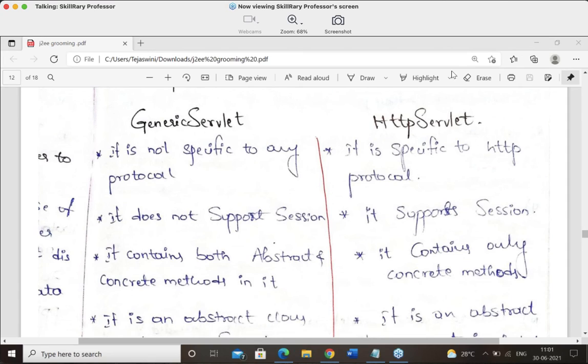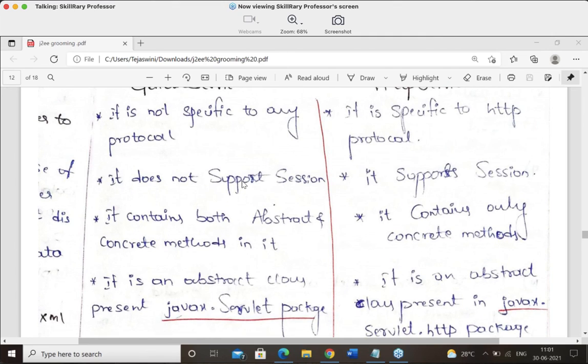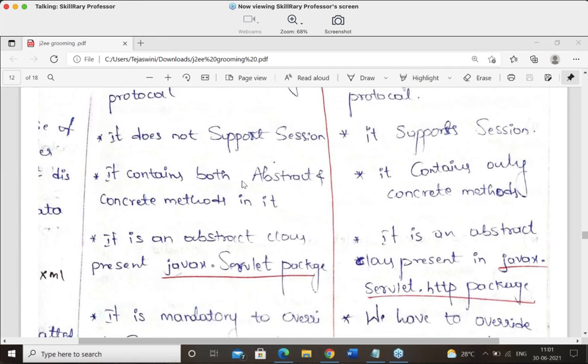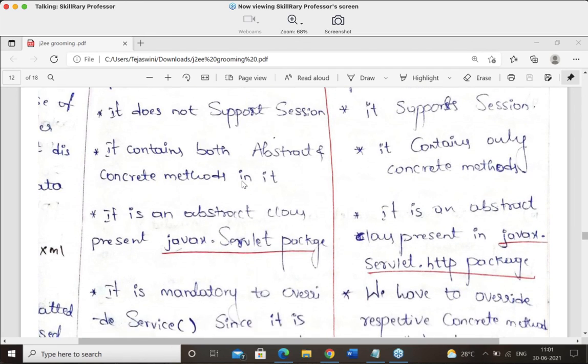So guys, now first thing, why the name called generic servlet is because since it is not specific to any protocol, hence the name called generic servlet. Apart from that, what is the second property about generic servlet, guys?